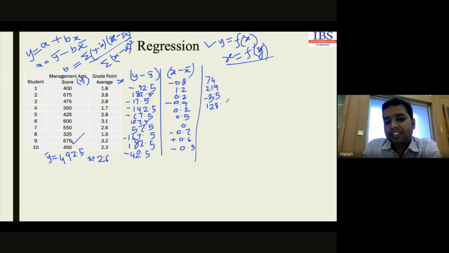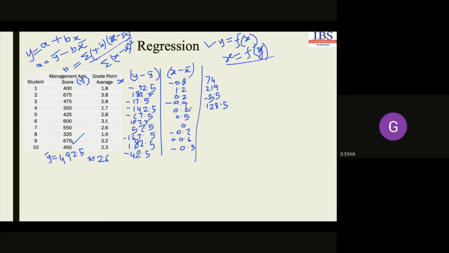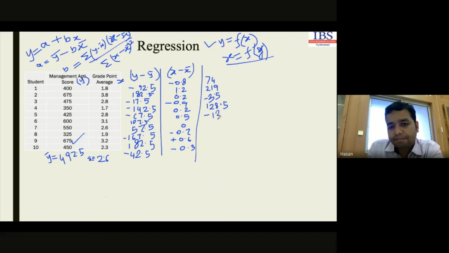We have already discussed this during calculation of the correlation coefficient. The same thing we are doing here. Next one is 67.5 into 0.2, which is minus 13.5. Okay.